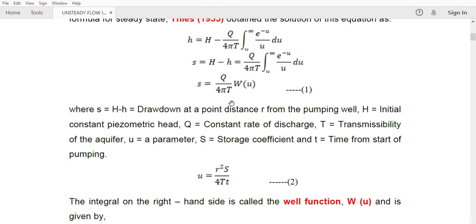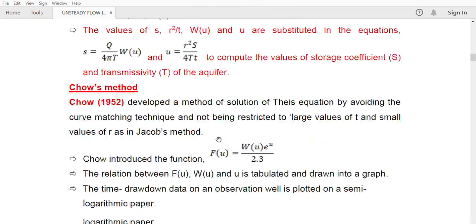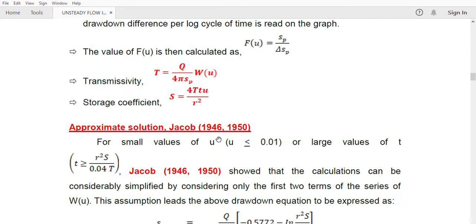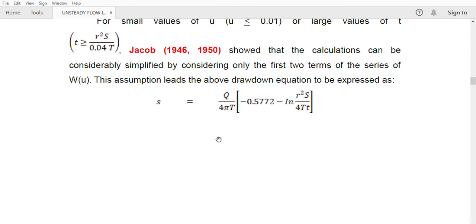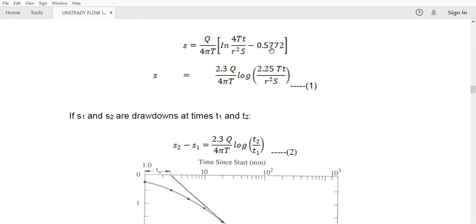So S is equal to Q by 4 pi T, and instead of W of u, these two terms came. That is what he has done. Here you can see he has substituted and got the equation as S is equal to this much. Now he has simplified the equation to get this final form.